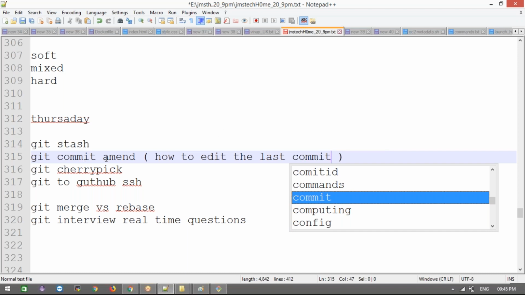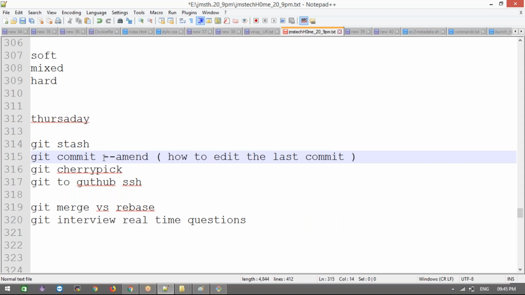That time we are using the git commit --amend option. I'm going to use that for editing my latest commit. Remember, latest commit. Other than that, nothing. The latest commit only. You can't change multiple messages using amend like previous commits. For that we have a different option that I'm going to teach. This is for the latest commit you are going to modify using the --amend option. Clear guys?